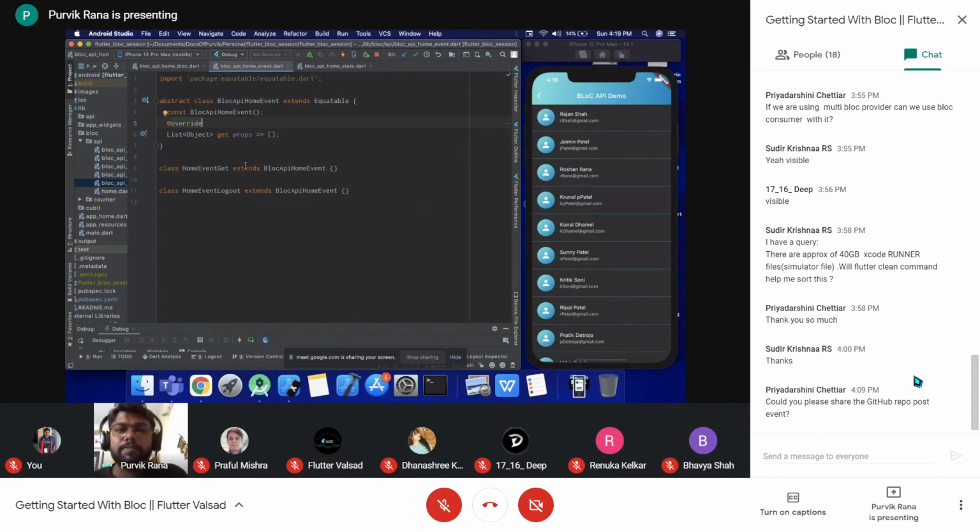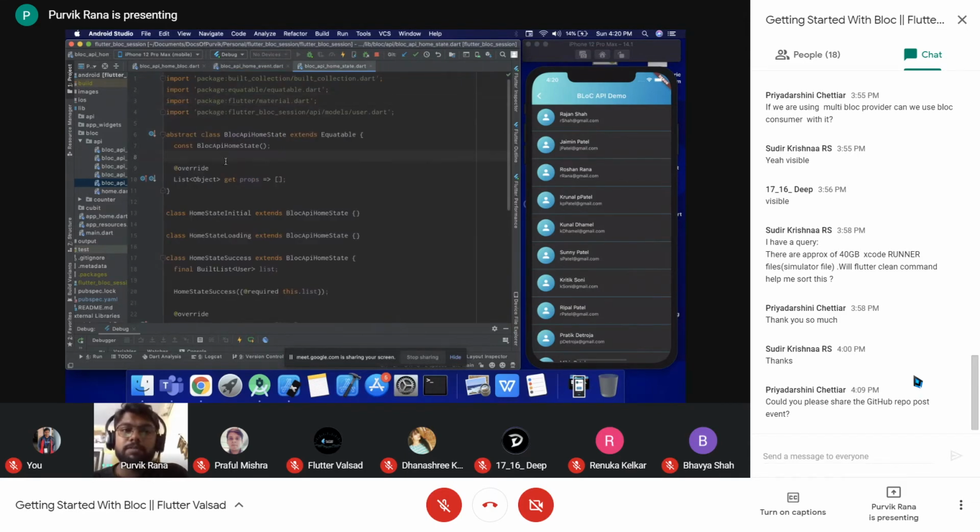So same way, we are not defining only a single data type, we are defining a class, and we will have different classes which are extending that particular abstract class. Our main events will be these events, which we will use to add from the screen UI, and these events will be received by the block. So this is our event, and same way we will have our state. Here we have the state class, which is the abstract class BlockApiHomeState, and which also extends Equatable.